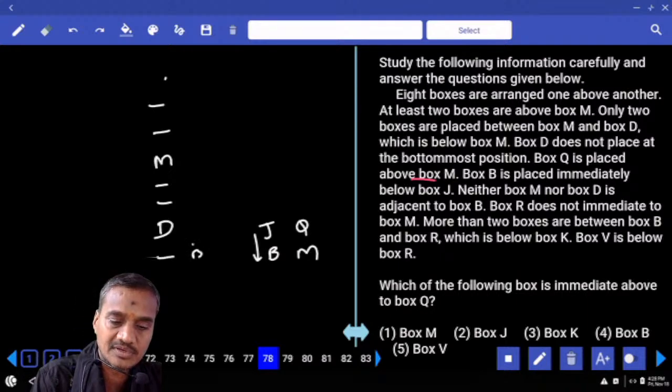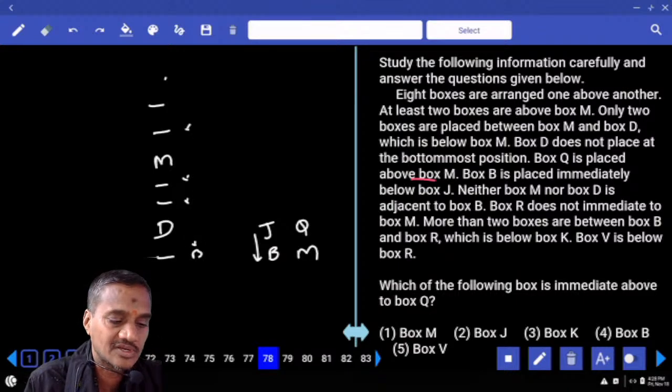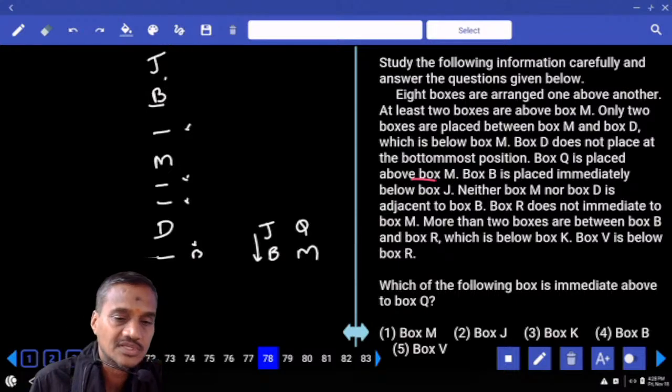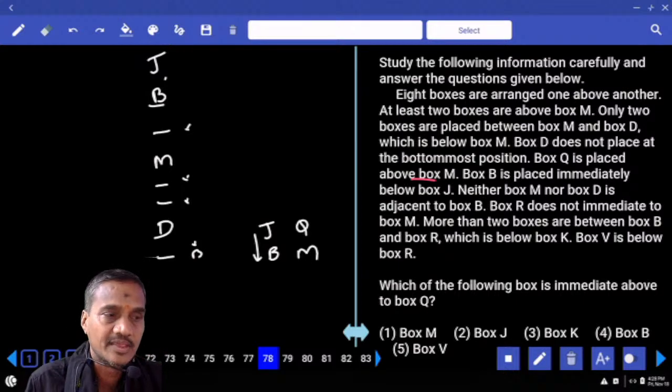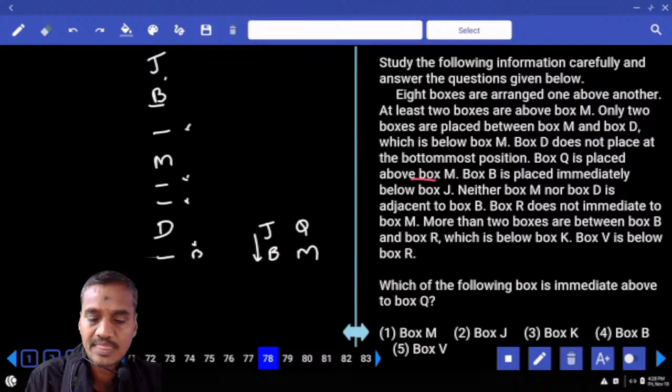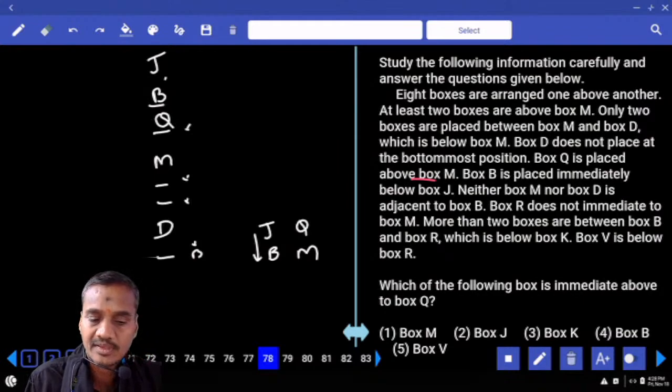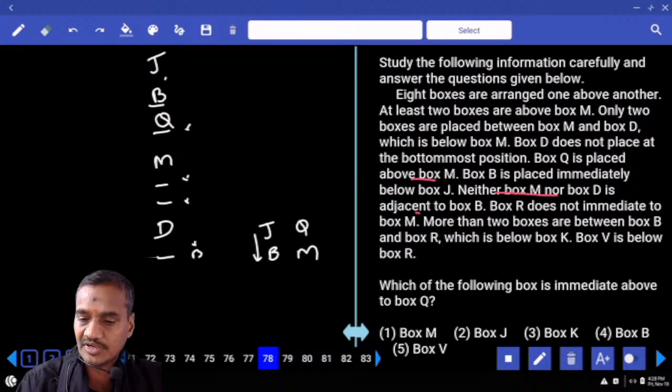B cannot be here, and cannot be here, cannot be here, cannot be here. Isn't it? As they cannot be at this place, then what is the only possibility we have for this B? B must be here. If B is here, J is immediately above this one. And so J must be at the first, and altogether we have some 8 boxes. And Q and M. Q is above this M, hence Q must be here. Hence J, B, Q, M, and D is here.